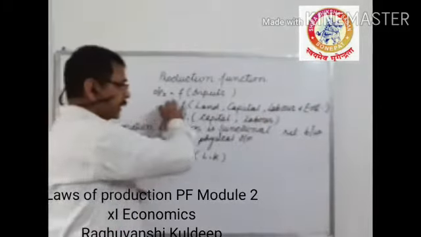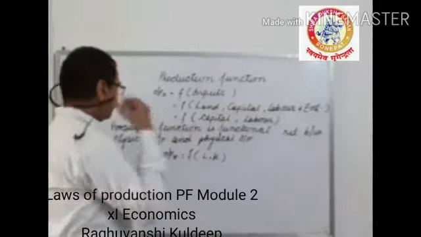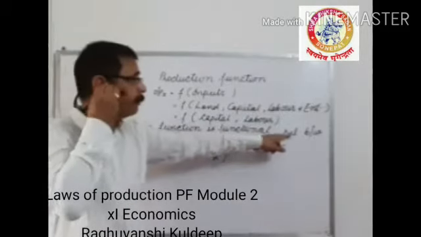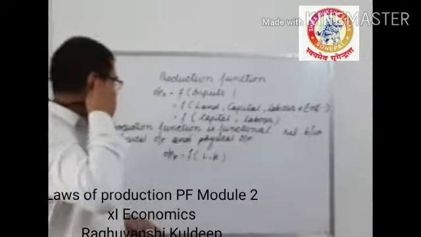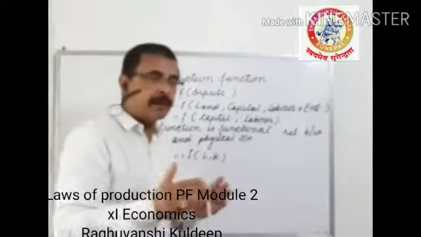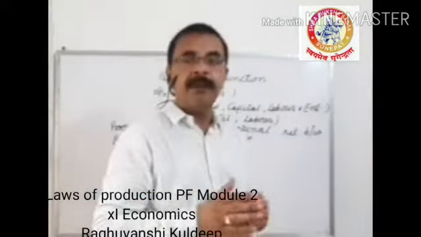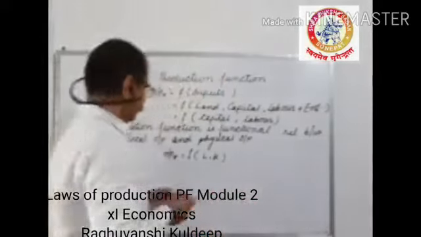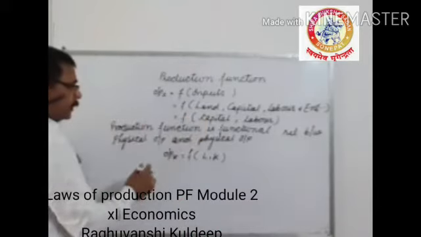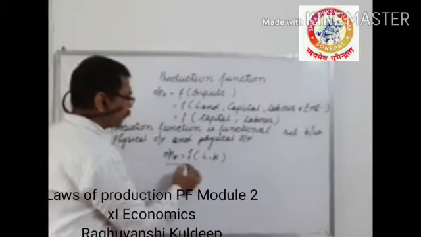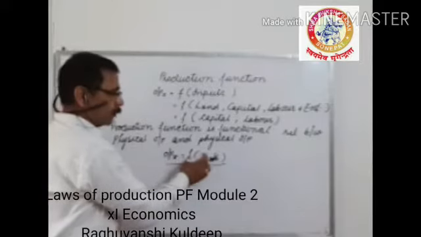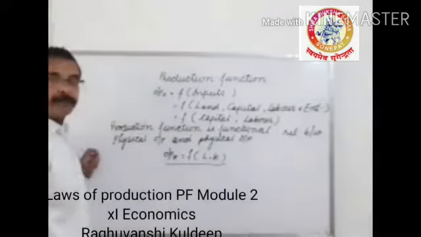So according to this, we will define production function as the functional relationship between physical output and physical input. We use the word physical because they are measurable. We can measure them. So according to this definition, production function may be written as: output of X commodity is a function of labor and capital.